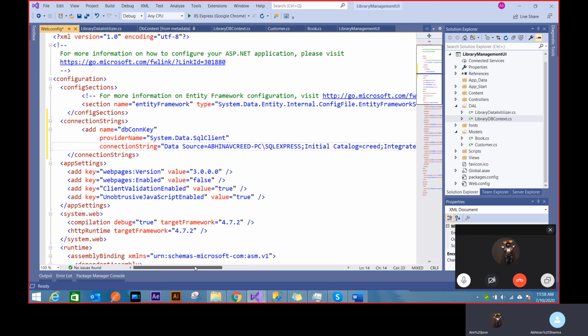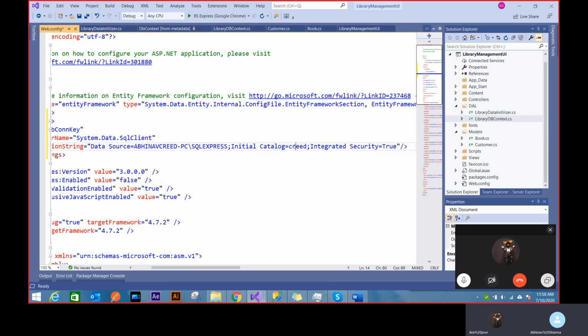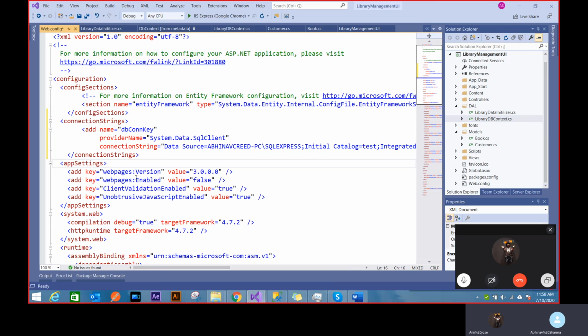You still have this connection string, which has the test database. But you have to provide your provider name here, which is very important. Because the Entity Framework is generic. It can work for other databases also. It can work for MySQL. It can also work for PostgreSQL. It's a very generic, stable framework. So you have to define which database you want to work upon so that it knows. Because when it's creating those queries, there is a syntax difference between MySQL and SQL Server.